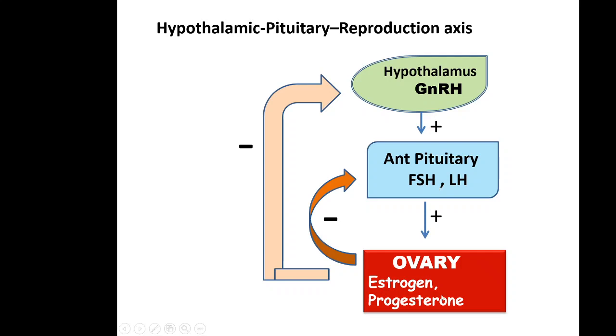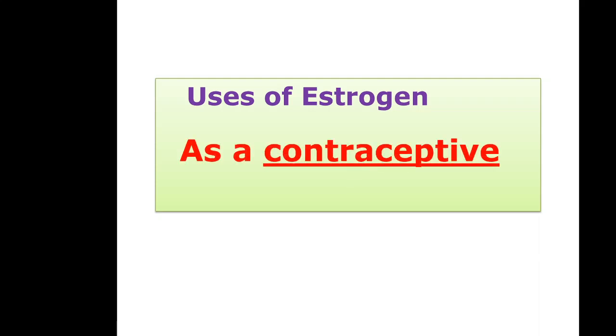So estrogen and progesterone combined can be used as contraceptives. That is another major use of estrogen, as a contraceptive.